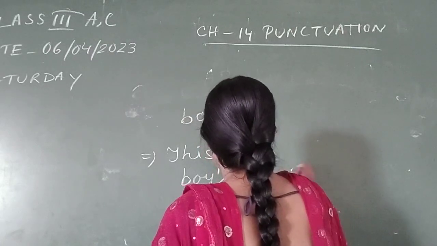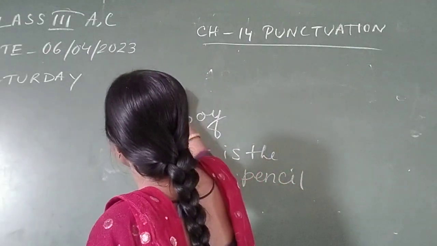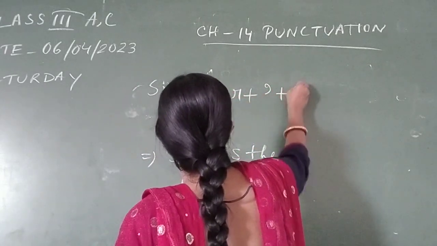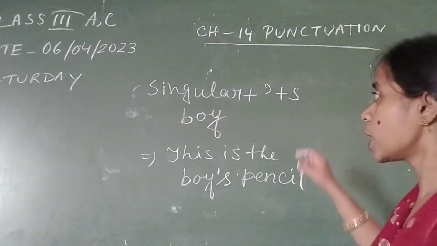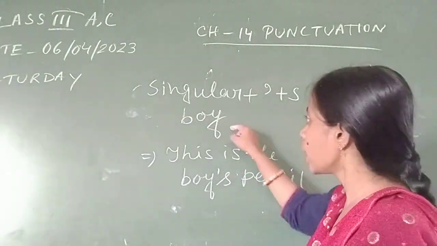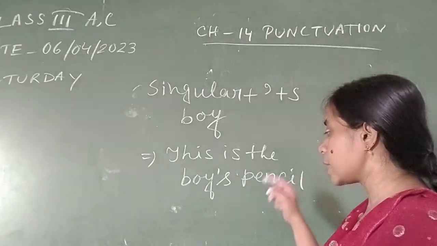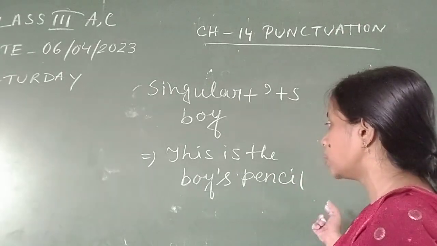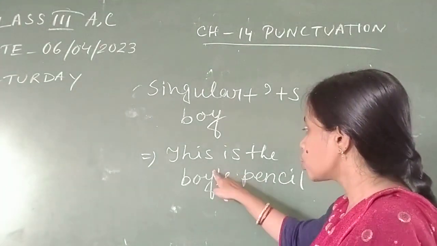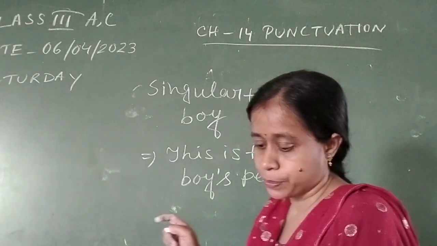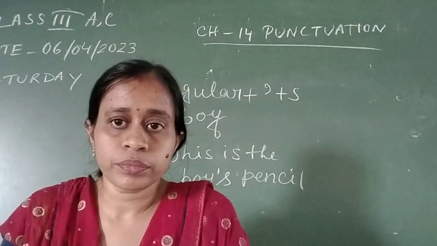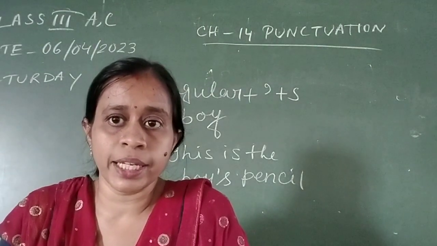Means in case of a singular noun, we have to use apostrophe plus s. Suppose this is the boy's pencil. Boy is a singular noun. So whenever I am writing about the pencil of the boy, we write, this is the boy's pencil. The system is we should add apostrophe plus s with the singular noun. Okay. The dress of a girl means the girl's dress. The house of the lady means the lady's house.